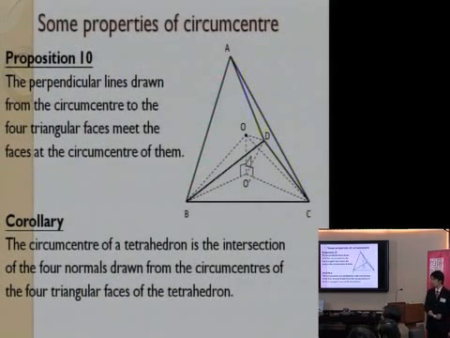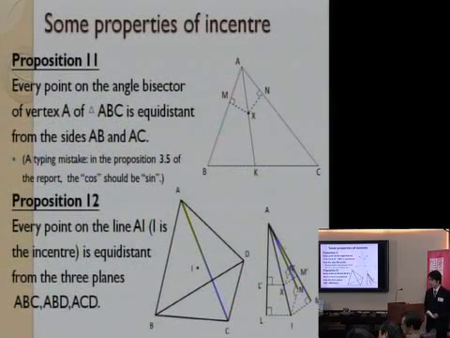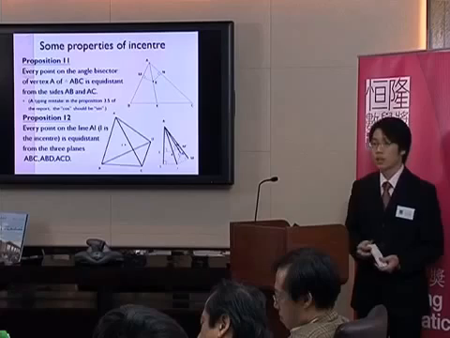Now, we come to some properties of centers. As we know, the circumcenter of a triangle is the intersection of its three perpendicular bisectors. And then we find that there is actually one similar property for the circumcenter of a tetrahedron, which is that the circumcenter of a tetrahedron is the intersection of its four normals drawn from the circumcenters of the four triangular faces of the tetrahedron.